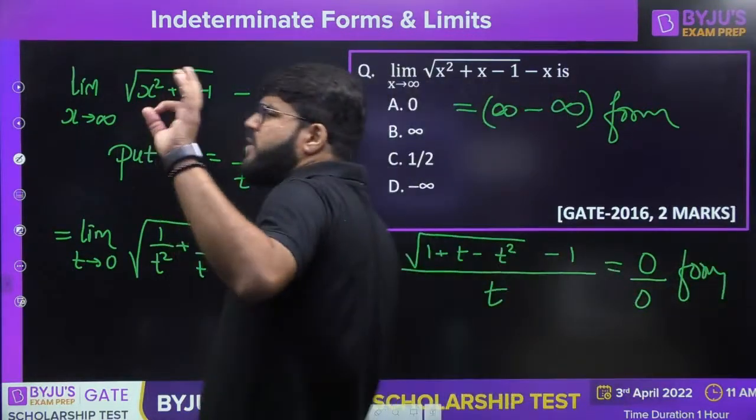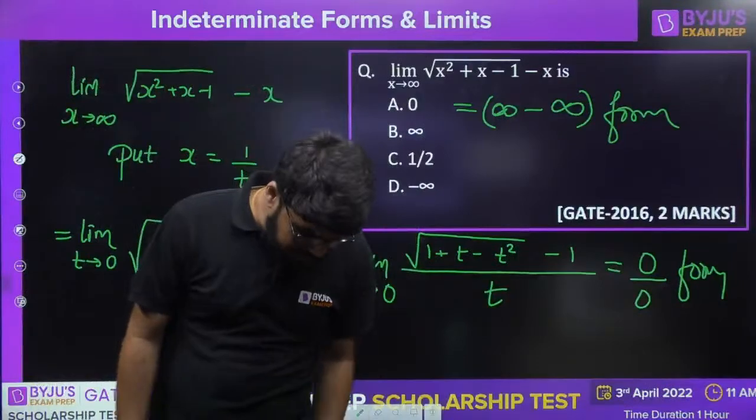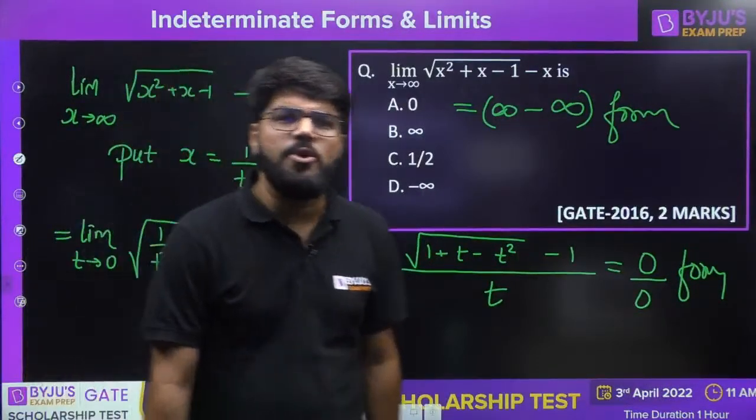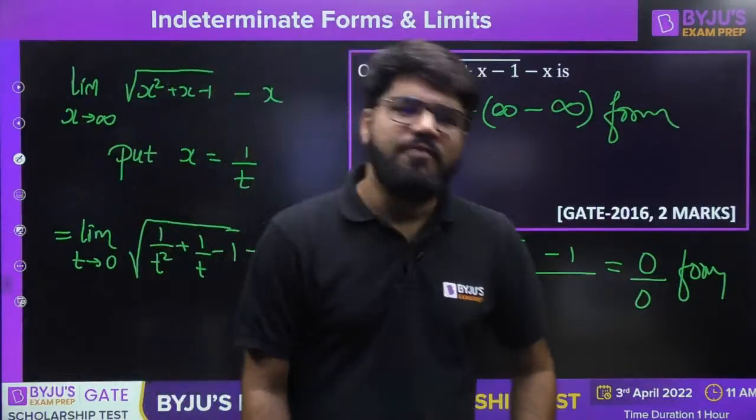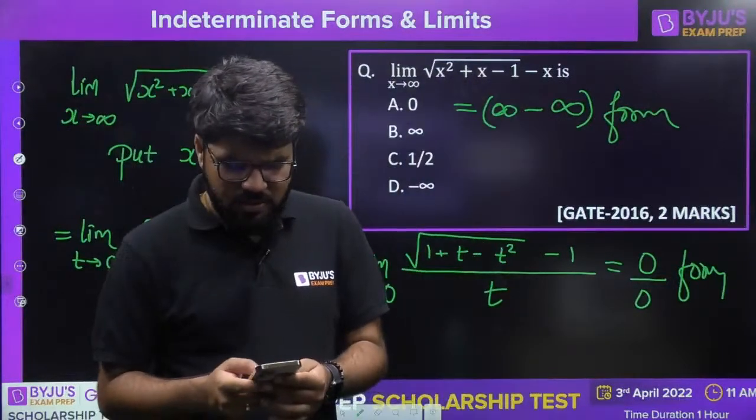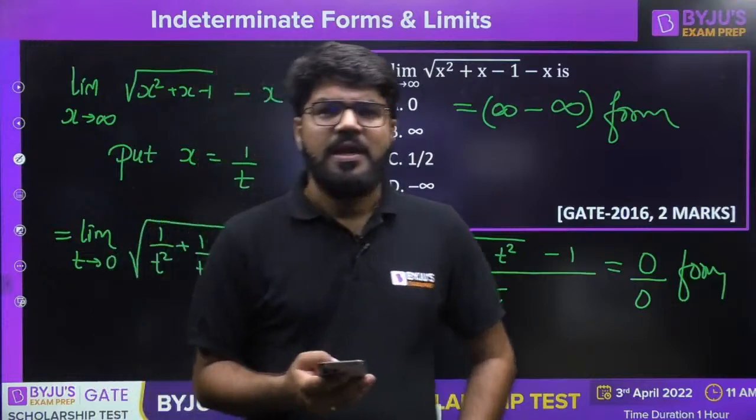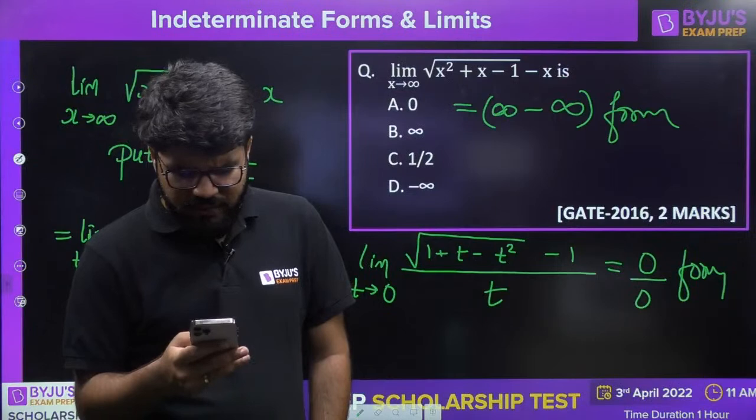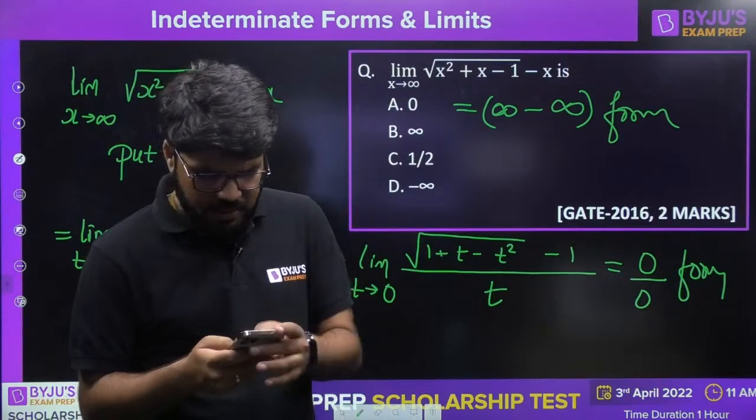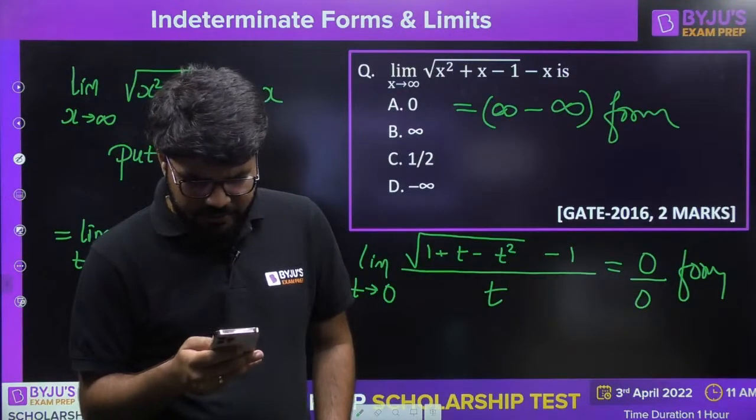Now as I told you in the beginning also, infinity minus infinity is an indeterminate form but convertible to 0 by 0 or infinity by infinity, and I have converted this to 0 by 0. If I have converted this to 0 by 0, I hope you can solve it. Come on quickly. Because I have converted this to 0 by 0, you can solve it easily, right? I don't see much difficulty there.